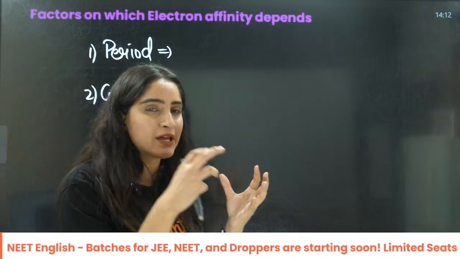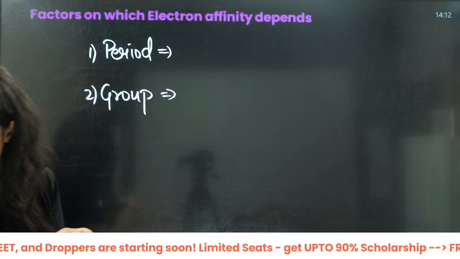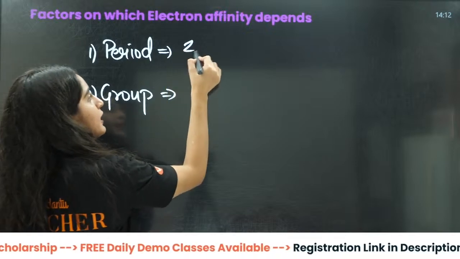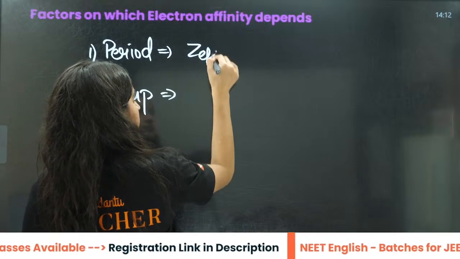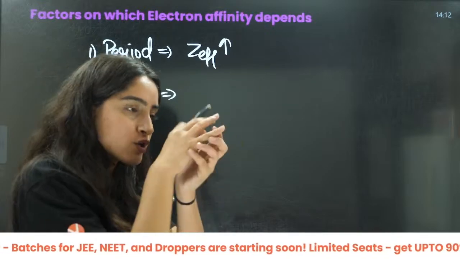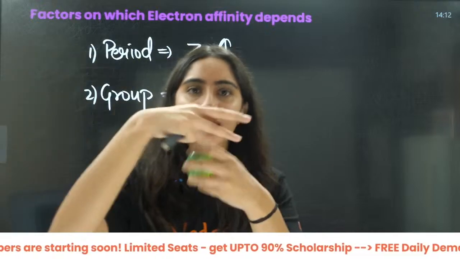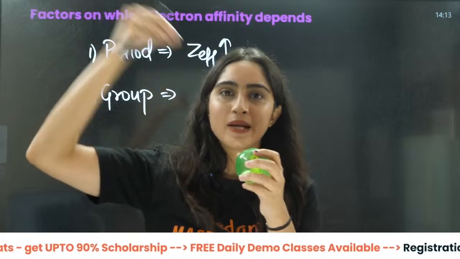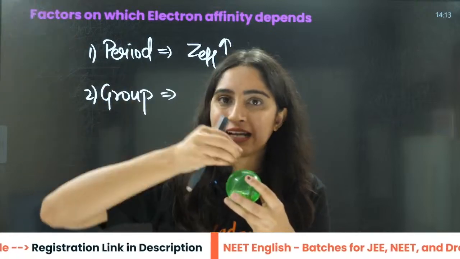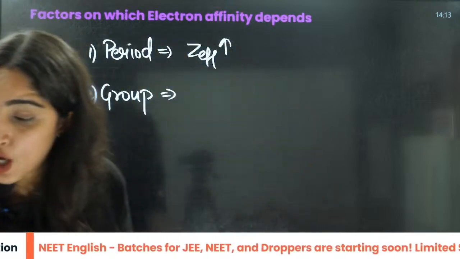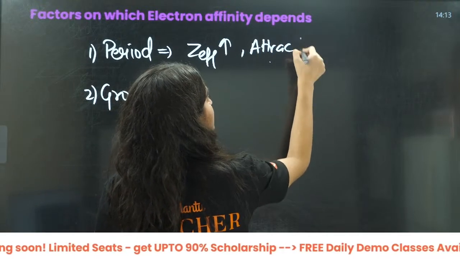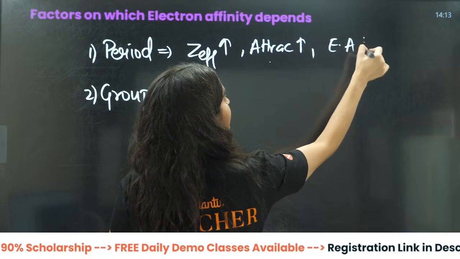That means electrons are very near to the nucleus, right? If I give it, see, what will happen here? Z effective is going to increase, right? That means the attractive force is increasing. So electrons are very near to the nucleus. You are giving it some electron because the nucleus has a very high attractive force here. They are going to attract that electron. They want to gain that electron. So electron affinity will be large here. Attraction will be more, so electron affinity will be more here.